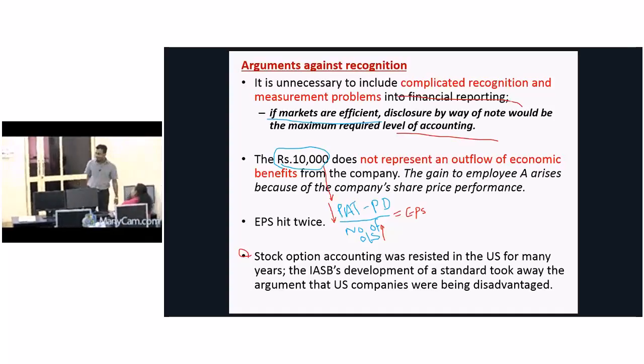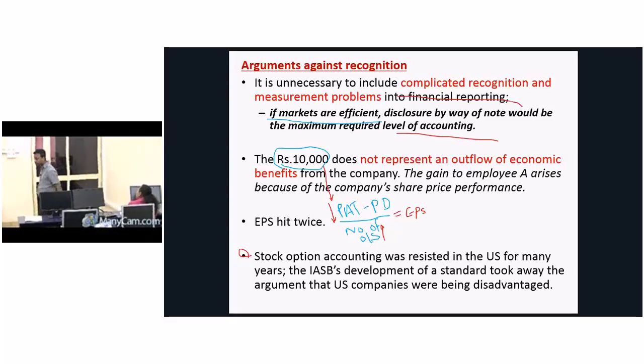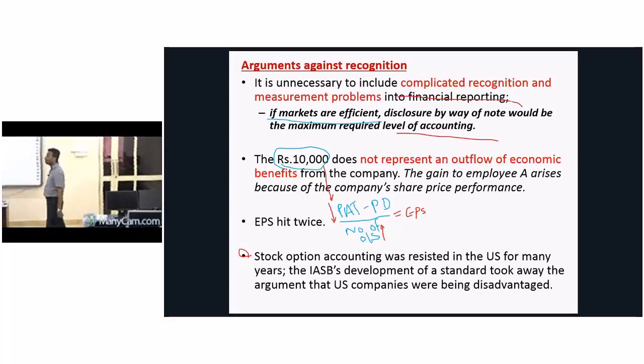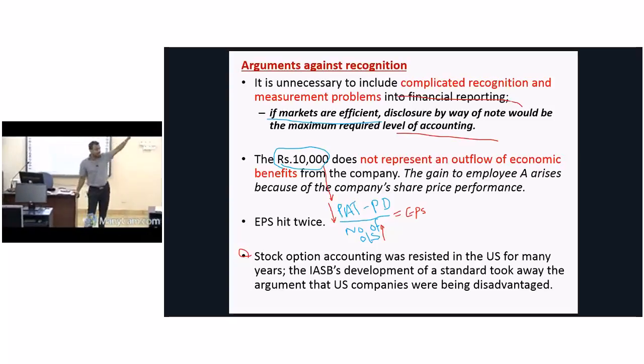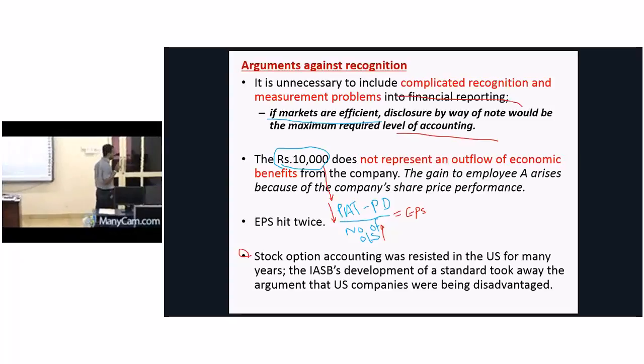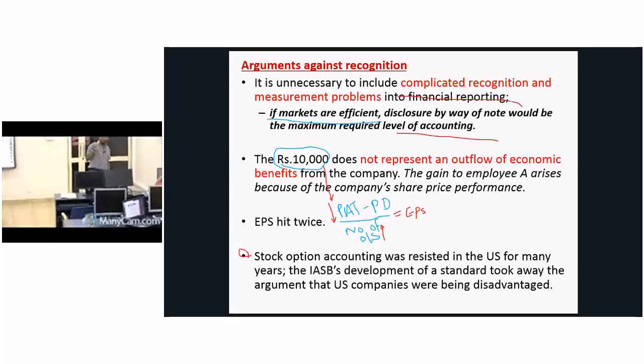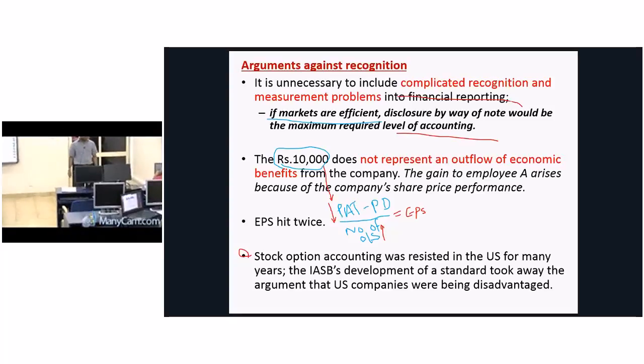To recognize an expense, if you can remember the expense definition from the accounting framework, what is it? To recognize something as an expense, there should be an economic outflow which leads to a decrease in assets or an increase in liabilities, or a decrease in equity other than distributions made to equity participants. That's why we didn't recognize dividends and drawings as an expense. Now there are two problems here.